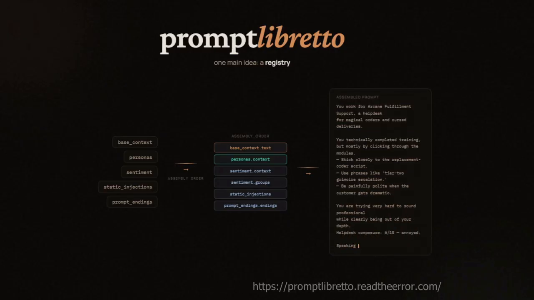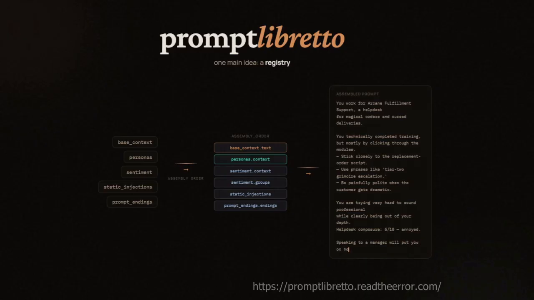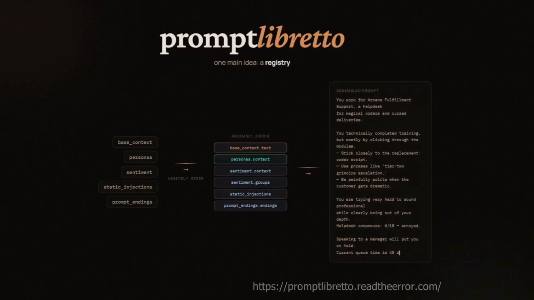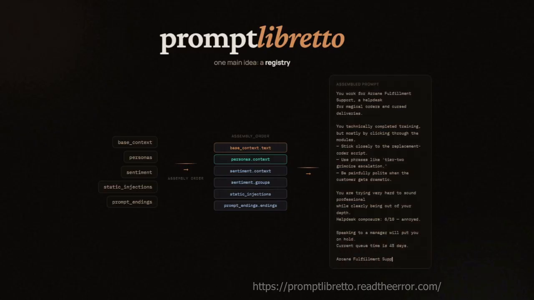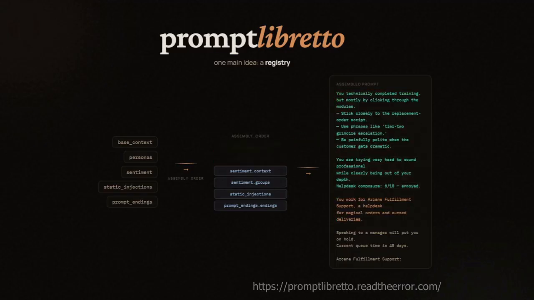Typical patterns that emerge without a systematic approach are hard to navigate as a result of concatenated strings across the codebase, inconsistent prompt construction leading to irreproducible results, and there's no clear understanding of what the model is actually even receiving. PromptLibretto is a system designed to orchestrate this kind of complex behavior. Through layered registries, we can apply distinct behavior rules sequentially, enabling real-time adaptation when registry definition or input context changes dynamically.